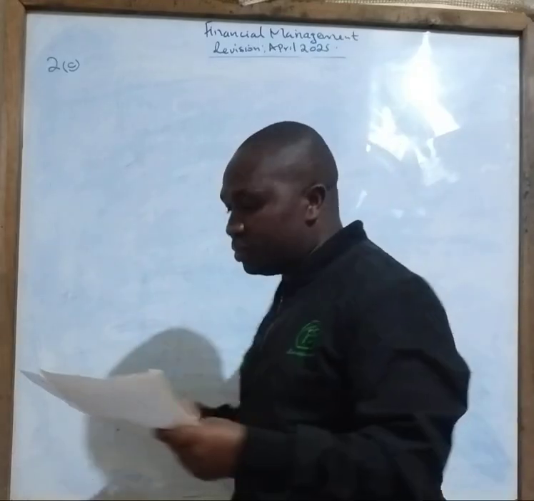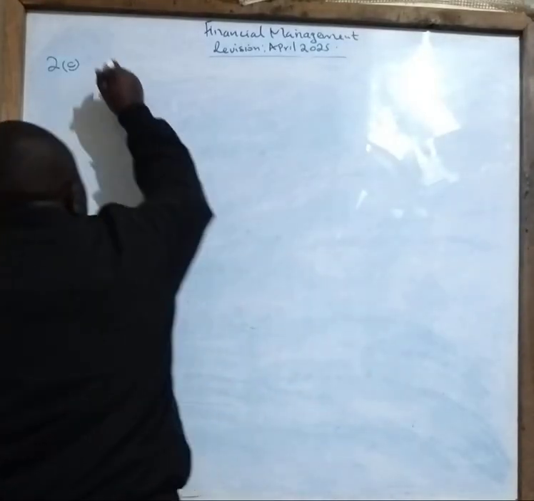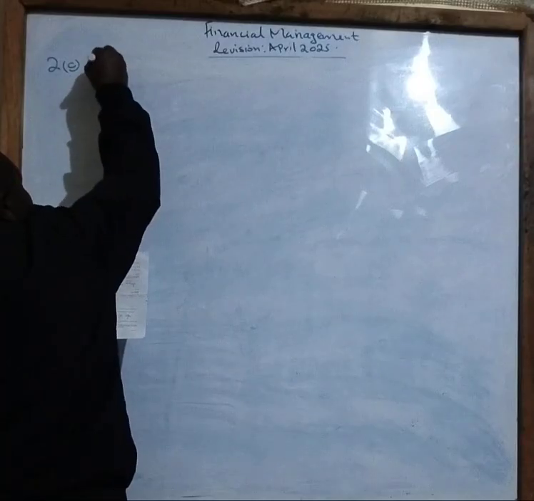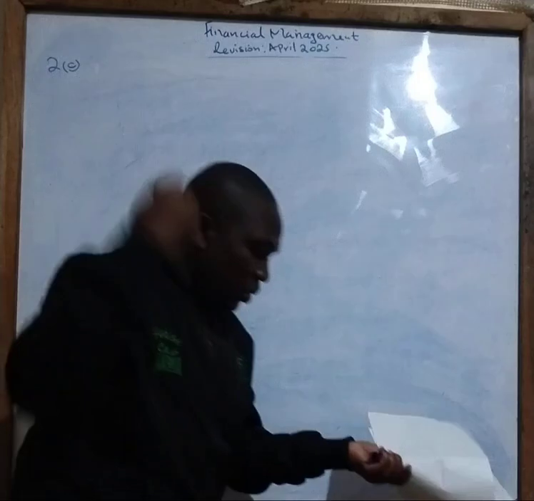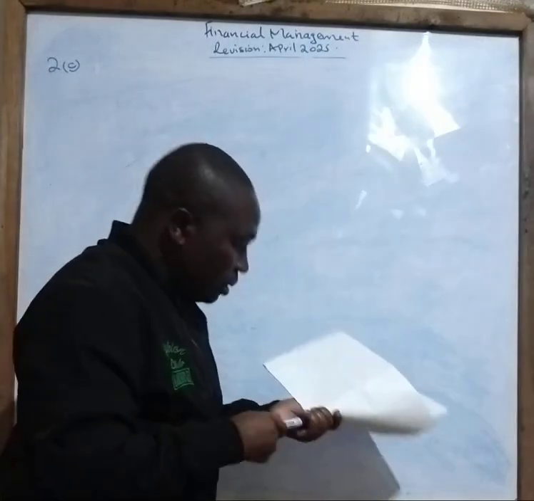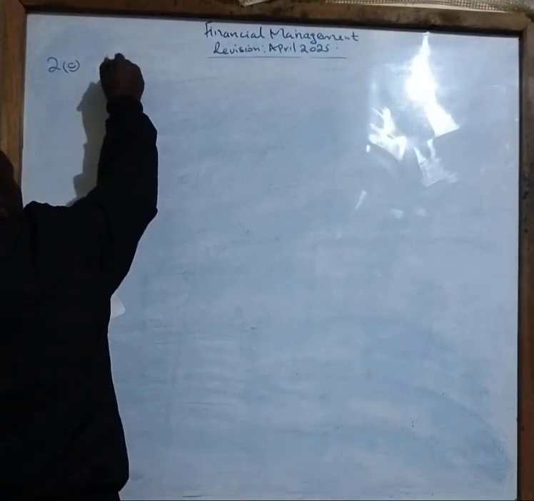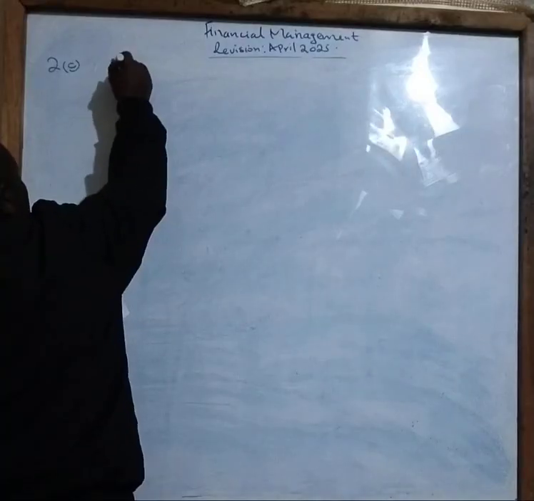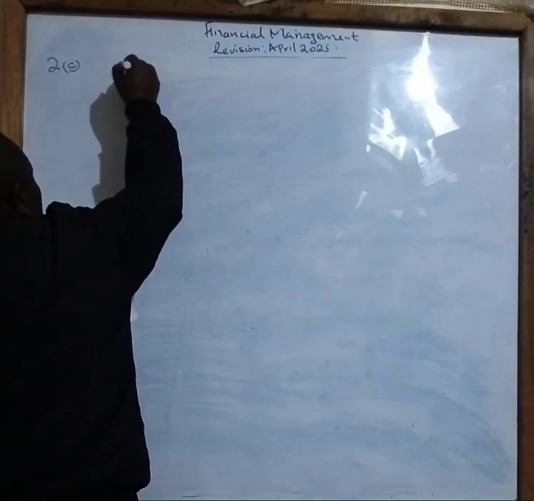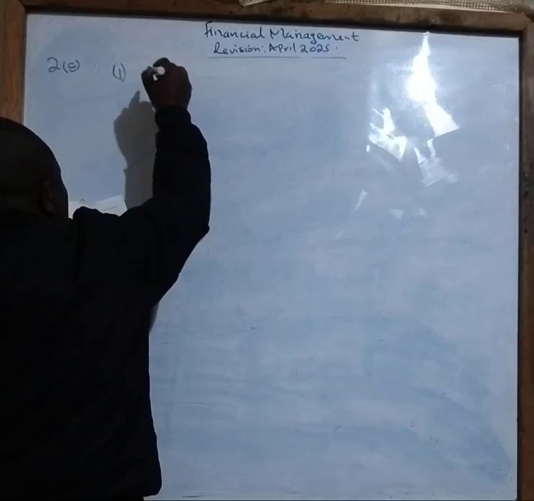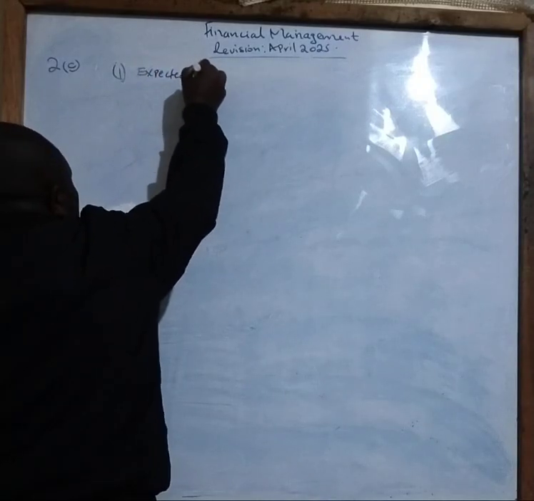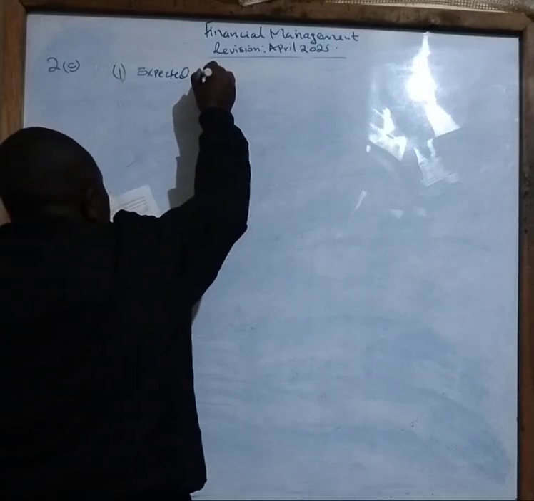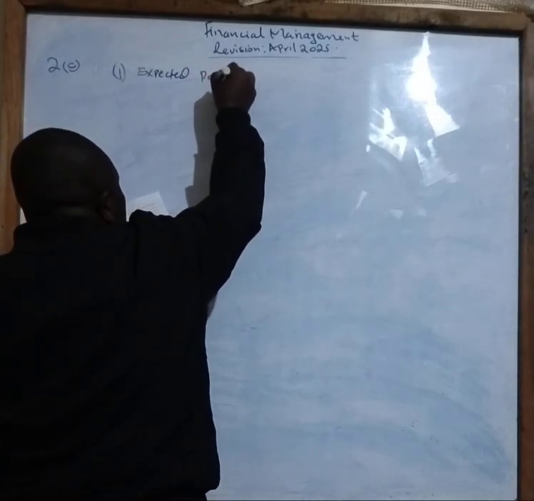Now let's see. Roman 1. So for Roman 1, we have been told to calculate the expected portfolio returns.